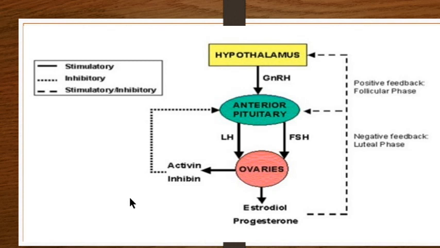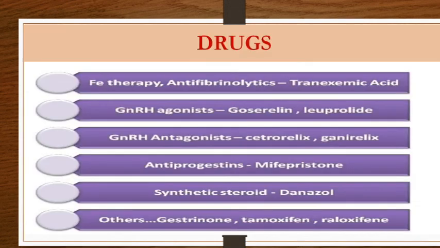All said and done, whatever medical treatment you do, you are acting at the level of the hypothalamus or anterior pituitary or at the level of the ovaries, so you are dealing with the GnRH or with the FSH/LH or with the estrogen or progesterone. So the axis remains the same.